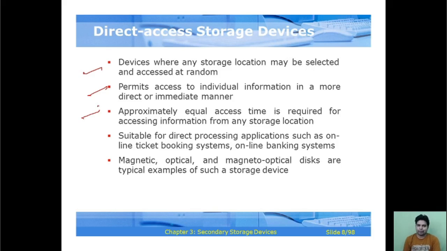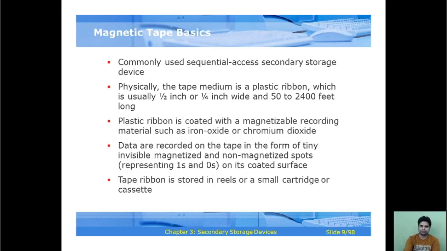Approximately equal access time is required for accessing information from any storage location. It is suitable for direct processing applications such as online ticket booking systems and online banking systems, etc. Magnetic, optical and magneto-optical disks are typical examples of such storage devices.